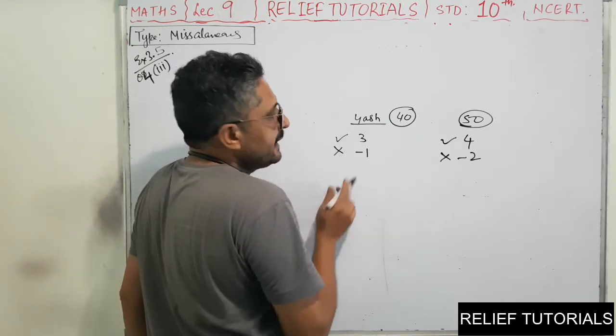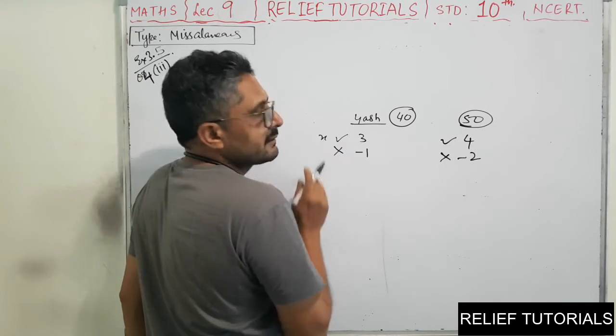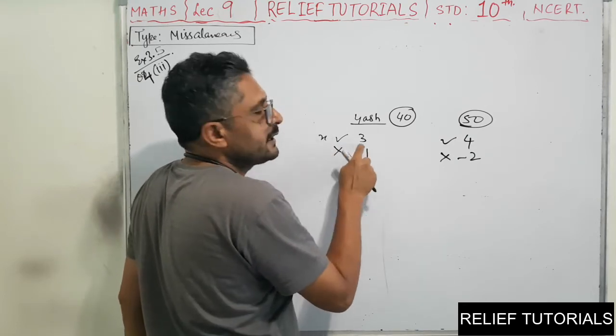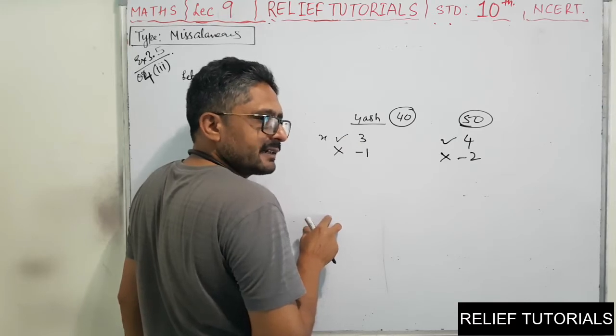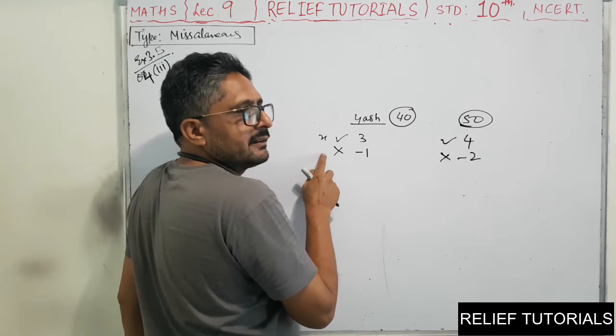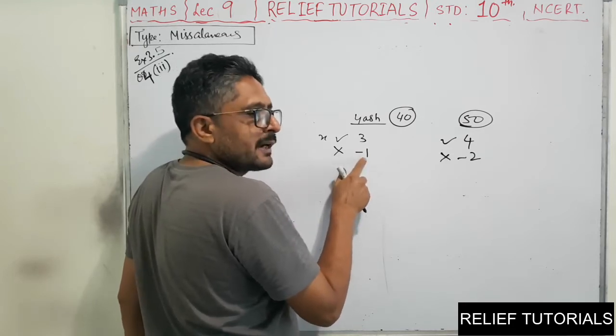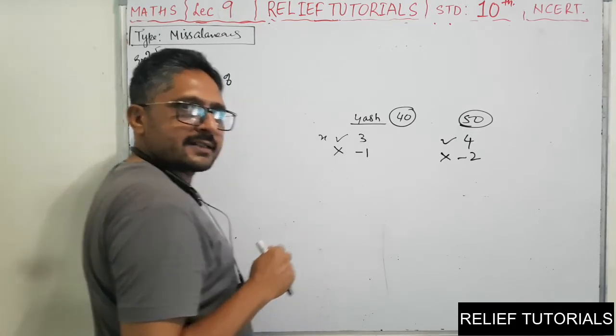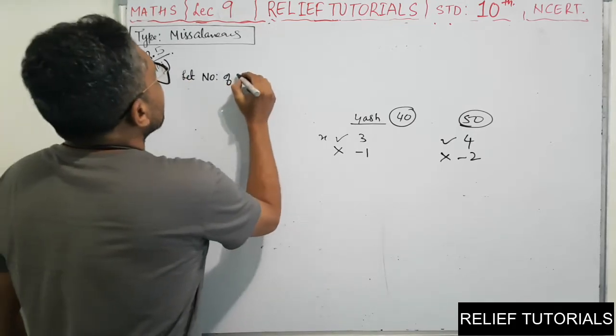If the number of right questions is x, for example 5 questions, then how many marks will he get? 5 into 3, 15 he will get. Clear? And the number of wrong questions is y. So he is losing 1 mark for each wrong question. If 5 wrong questions, then minus 5. Are you understanding?